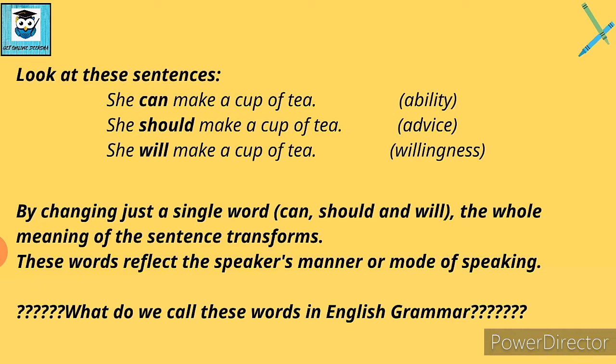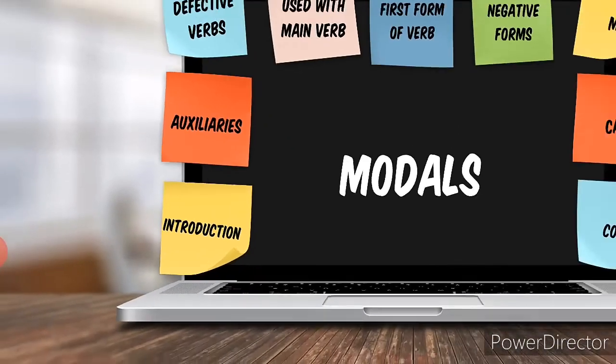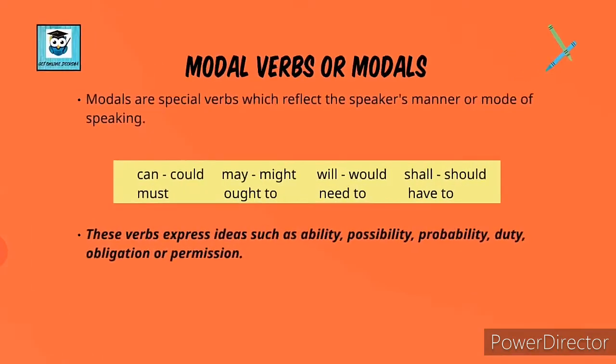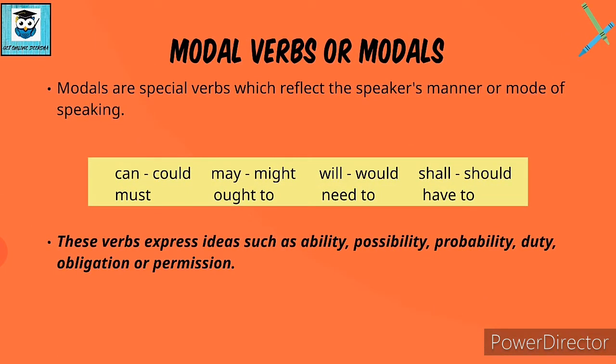Now what do we call these words in English grammar? So today we are going to study about these. And these words are known as modal verbs or simply modals. Fine. So what are these? Let's see. Modals are special verbs which reflect the speaker's manner or mode of speaking, like I just told you. So what are these actually? Which part of speech? Verbs, right? Which tell you something about the action or which shows you some position.